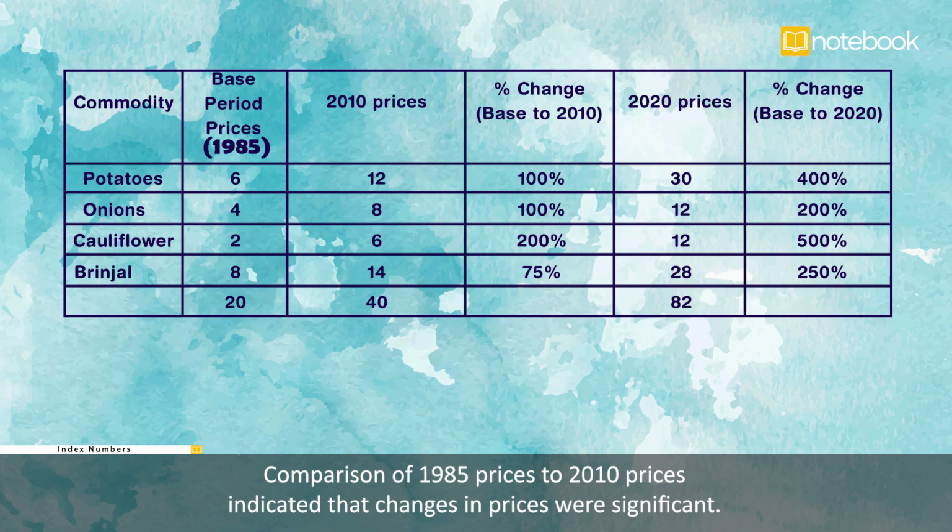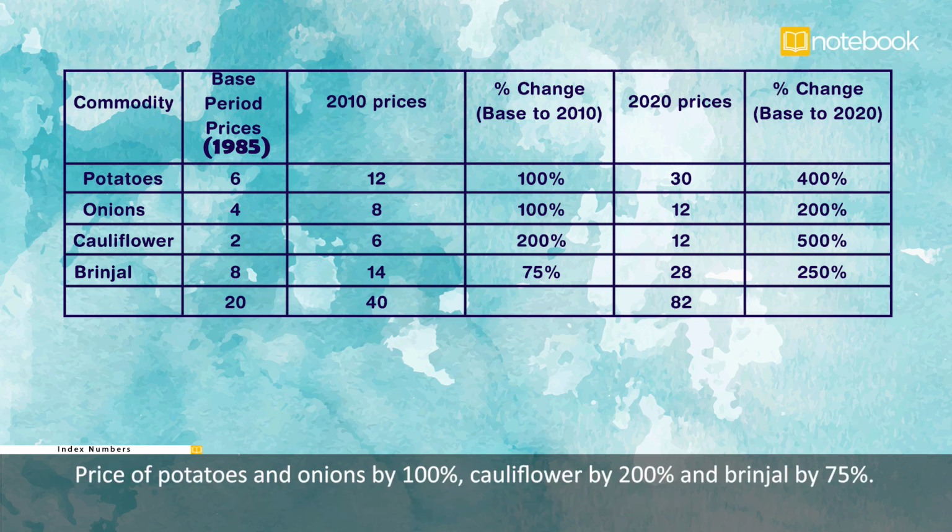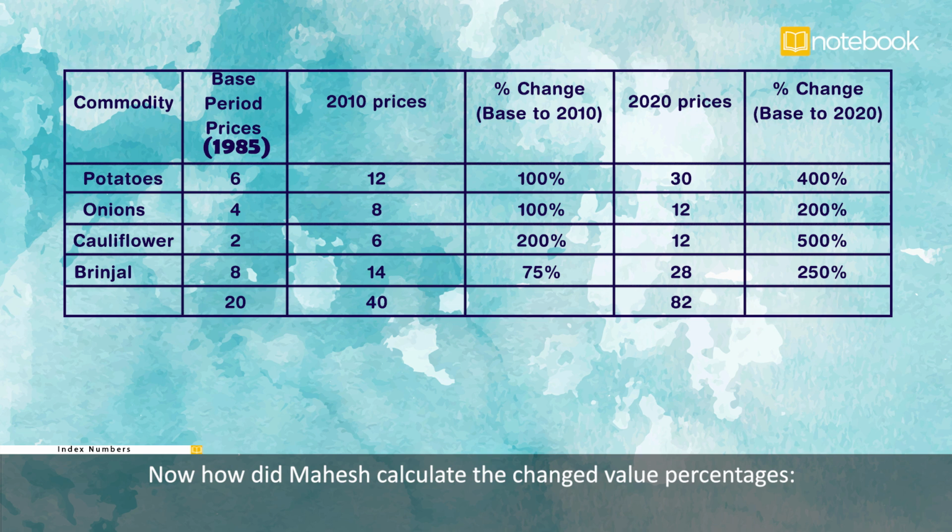Comparison of 1985 prices to 2010 prices indicated that changes in prices were significant. Price of potatoes and onions rose by 100%, cauliflower by 200%, and brinjal by 75%. Now, how did Mahesh calculate the changed value percentages?